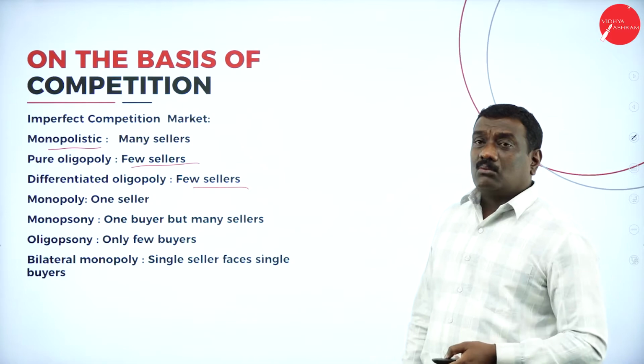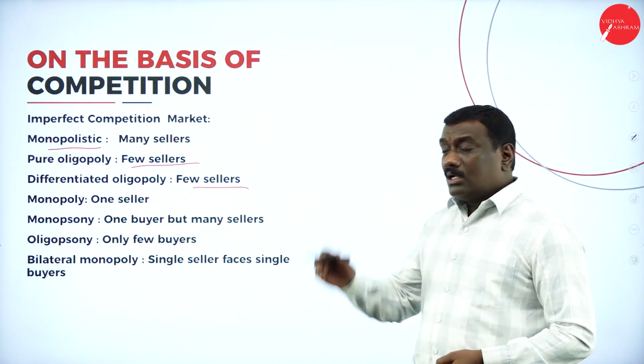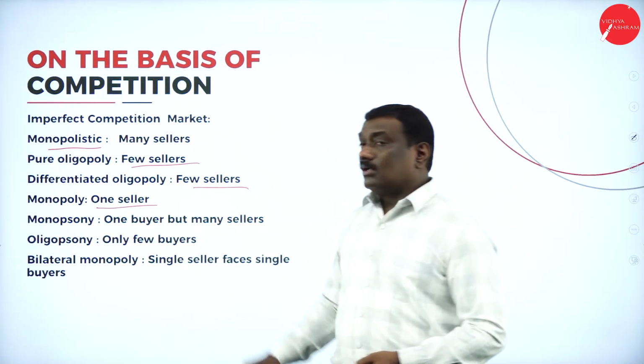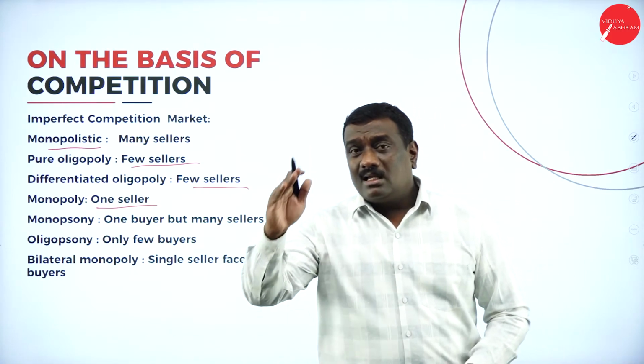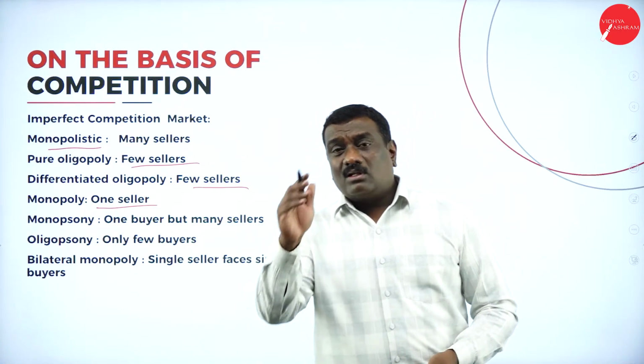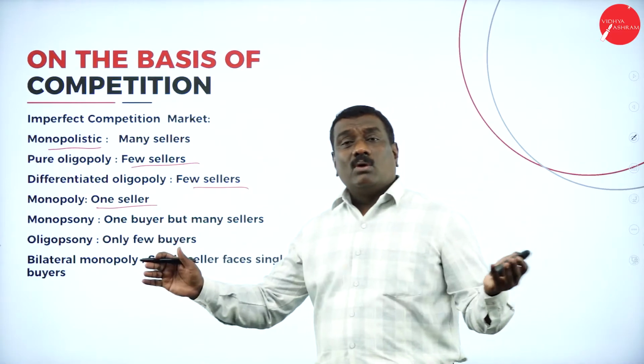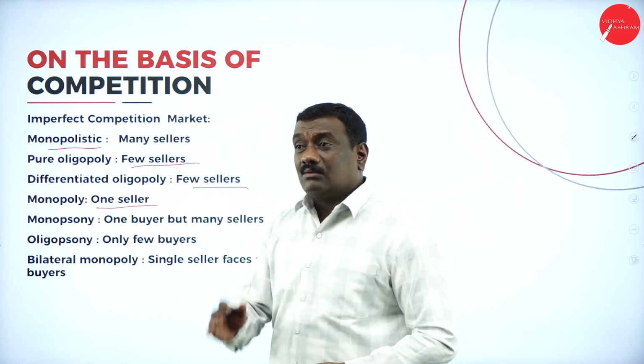Next is monopoly. What is monopoly? Monopoly, where only one seller exists in the market for that particular product. So no one else will be selling that particular product. Only the one seller will be there.